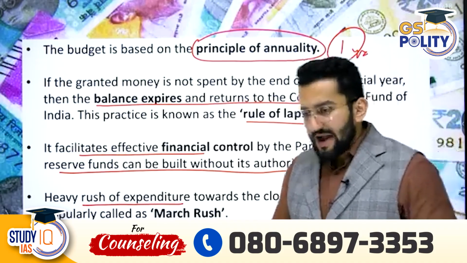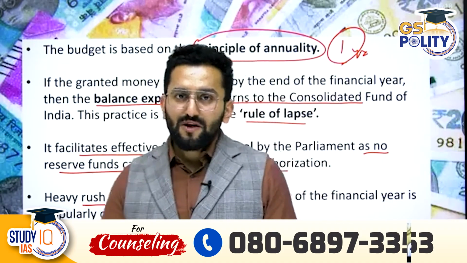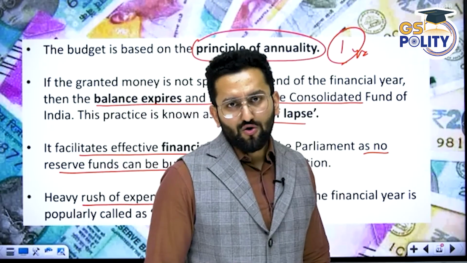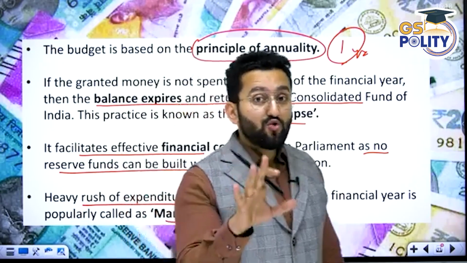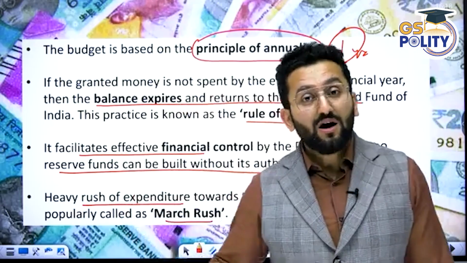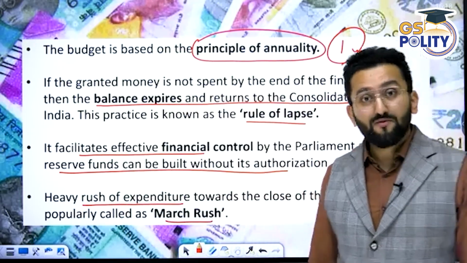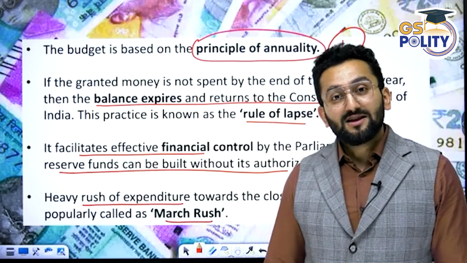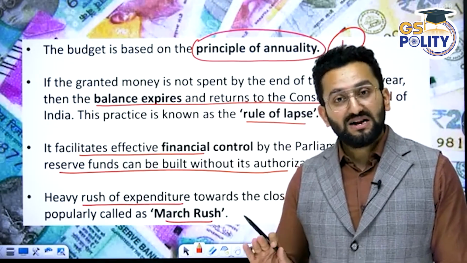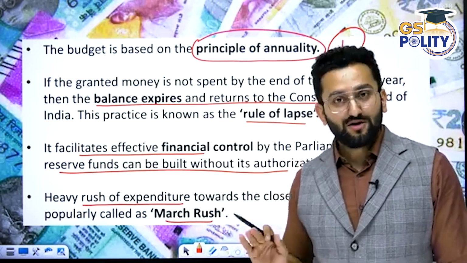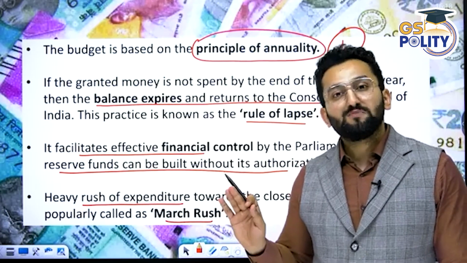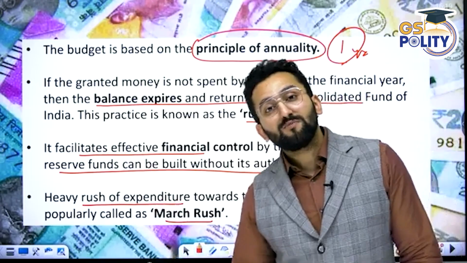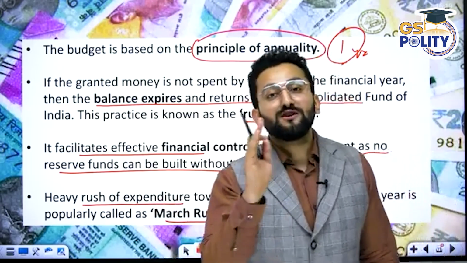Now, the end of the financial year is near. And what we have found is that this health department has just spent, say, 15,000 crore rupees. Now, 5,000 crore rupees are remaining, and we are in February. So, just one month is remaining. So, the rule of lapse says, whatever you actually spend till 31st March is going to be considered spent. The extra money, the surplus money, will be considered lapsed. This money will be coming back to the Consolidated Fund of India.